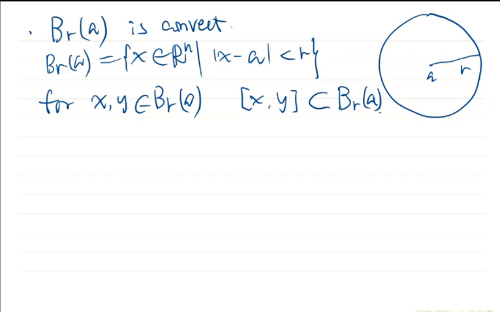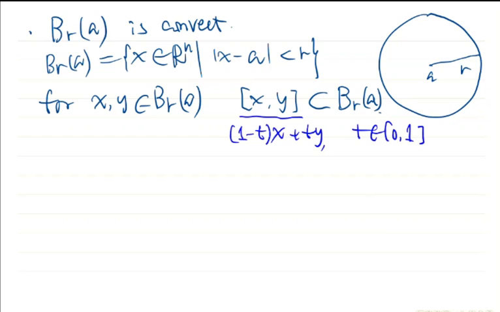Therefore, to prove this, we know any point in this segment can be written as (1 minus t)x plus ty for t belonging to the interval [0, 1]. Okay, so we need to prove that any point of this form belongs to this ball. Therefore, we need to estimate the distance from this point to the center of the ball.